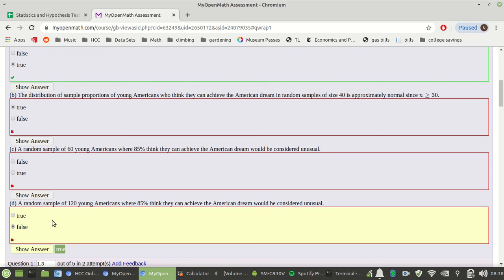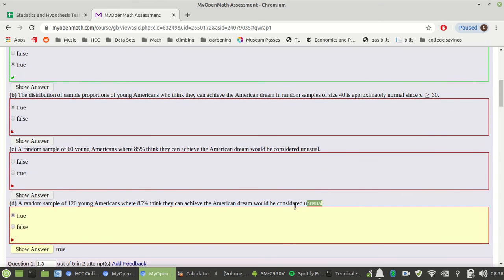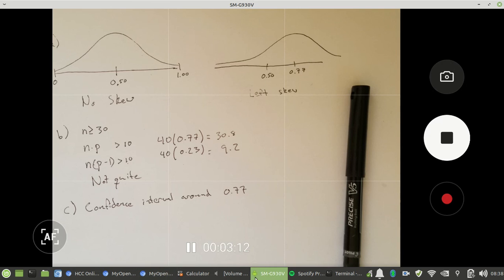So this wording, unusual, is maybe too ambiguous. Like, do they want a 99% confidence level or a 95%? Here, they clearly want a 95%. That's what they're defining as unusual. I don't know if you agree with that definition of unusual. You can decide. It doesn't matter as long as we understand why we're saying true for the 99% confidence level and false for the 95% confidence level. All right, I hope I have explained those enough. If not, feel free to post and I'll try again. All right, let's go ahead and pause this. So go ahead and finish.